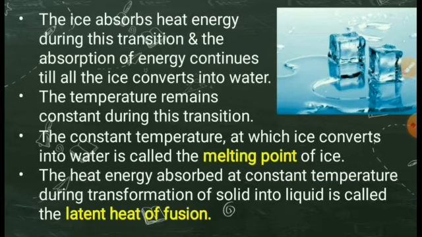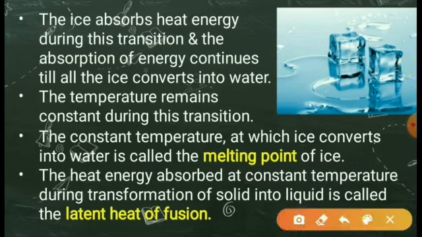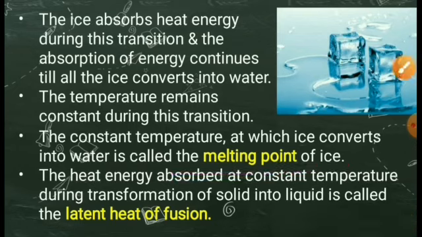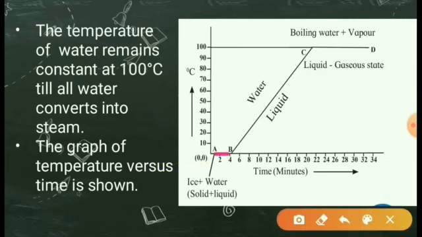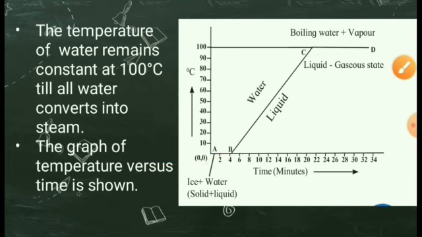The constant temperature at which the ice converts into water is called the melting point of the ice. During this transition, solid phase to liquid phase, the object absorbs heat energy but its temperature does not increase. You can see ice is converting into water but the temperature does not increase.